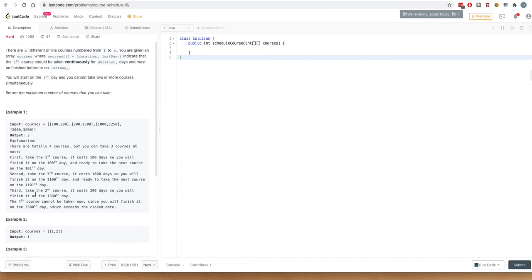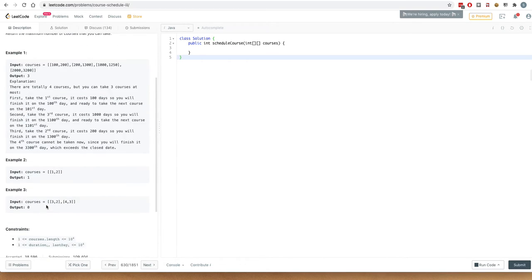And then after that, the course which can be taken up is the 200 days course. We take it after this one because it has a more relaxed deadline, so it can be taken up later. And the fourth course cannot be taken anyhow because it won't fit into the schedule. So we have a maximum of 3 courses which can fit in the schedule. If no courses fit in the schedule, then you just return the output as 0.